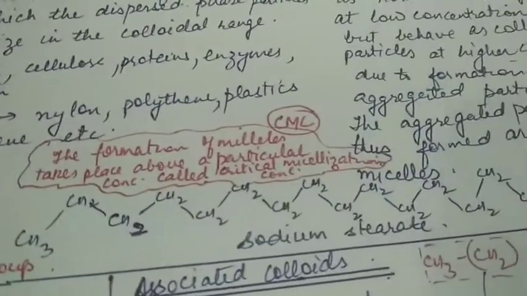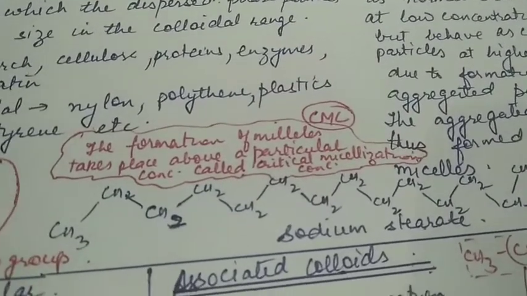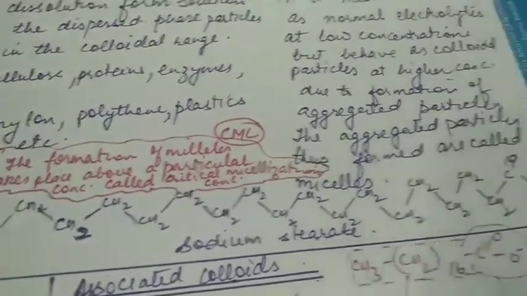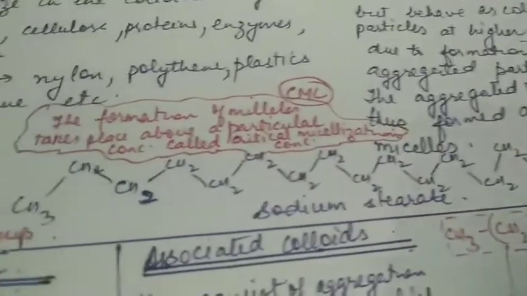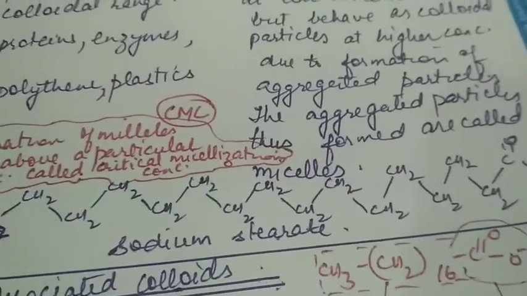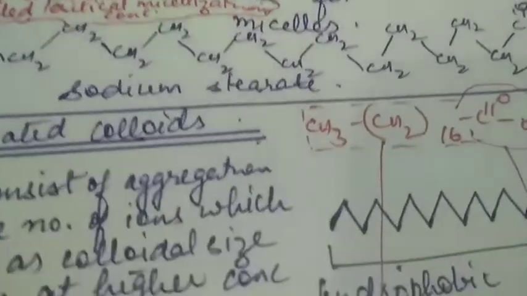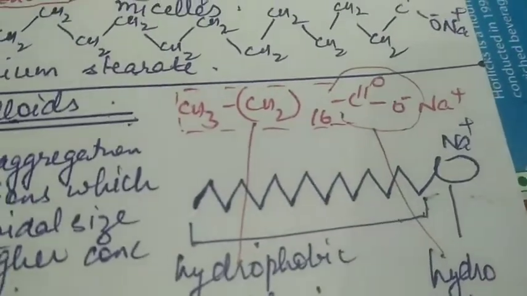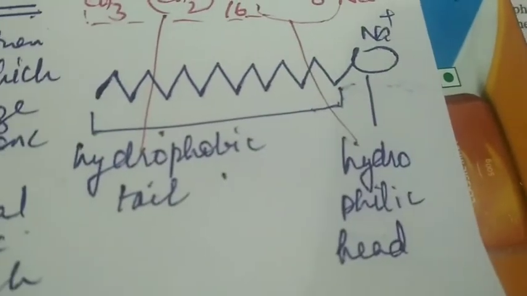The associated colloids basically contain both hydrophobic portion and hydrophilic portion. For example, in the sodium stearate molecule, C17H35, this portion is hydrophobic in nature. It forms the tail of the molecule, and the COO negative Na positive portion forms the hydrophilic head of the molecule.